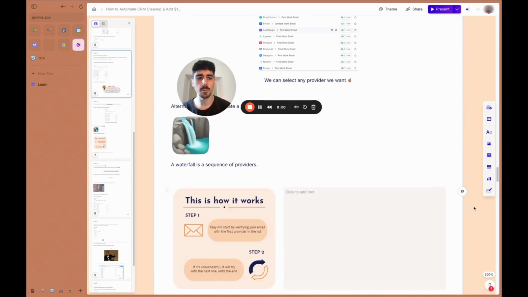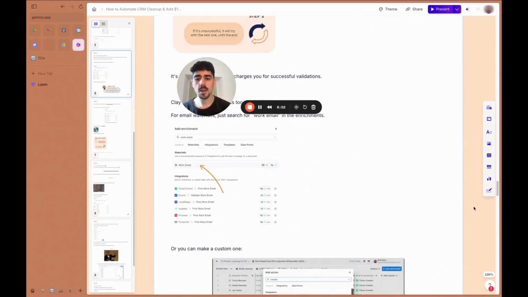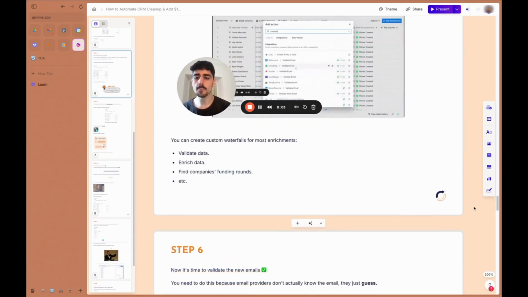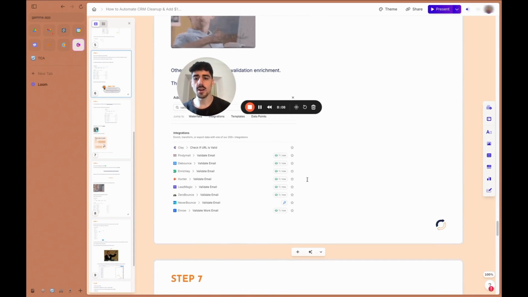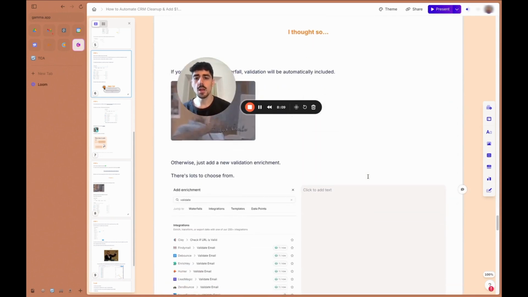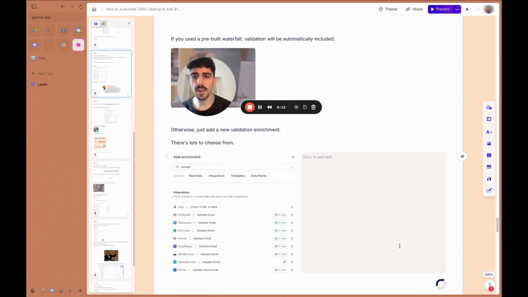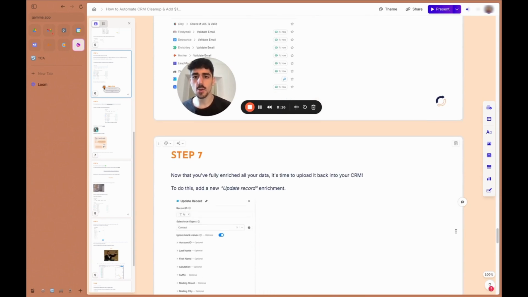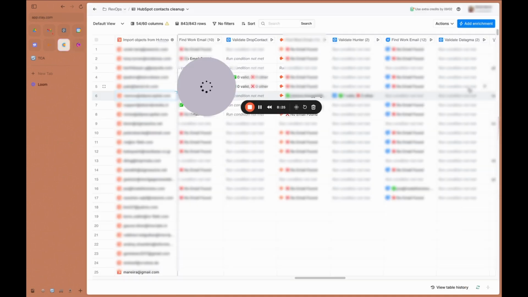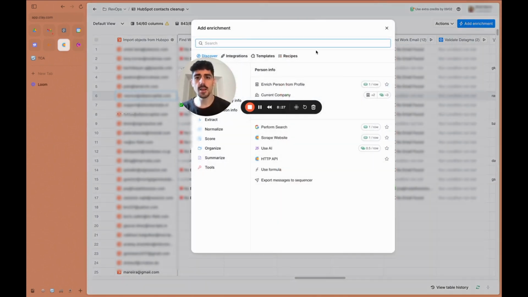So here I explained about waterfalls. Awesome. So it's what we did now. And then once we have these, we've got to validate the emails, which are embedded inside of the waterfall. But if not, you can add another enrichment to validate, what I just explained now. And then we've got to update everything back into the CRM. So again, you can do this for emails, so you would be able to find enrichments to find emails, phone numbers. So if you go into Clay, you'll be able to add enrichment and do the same.